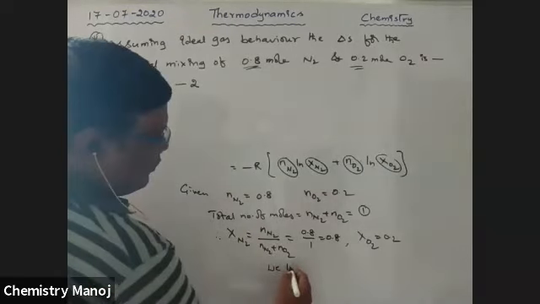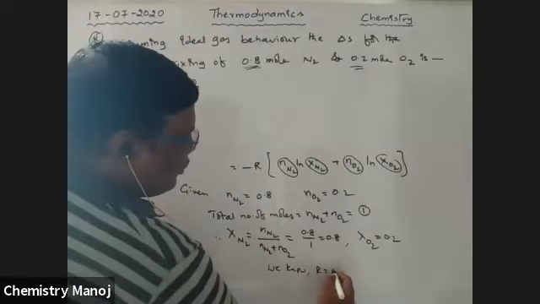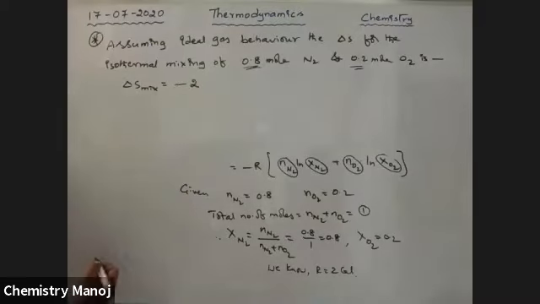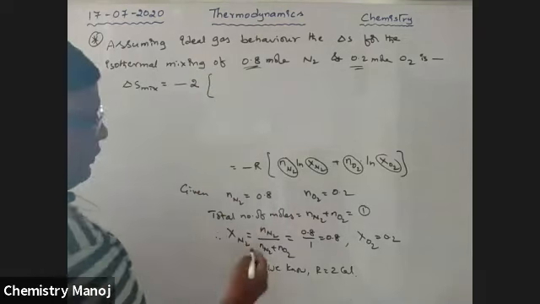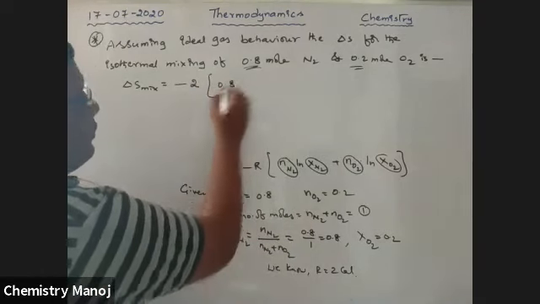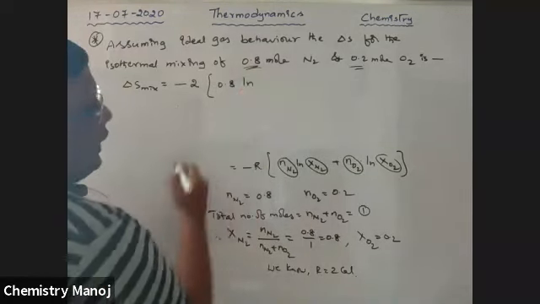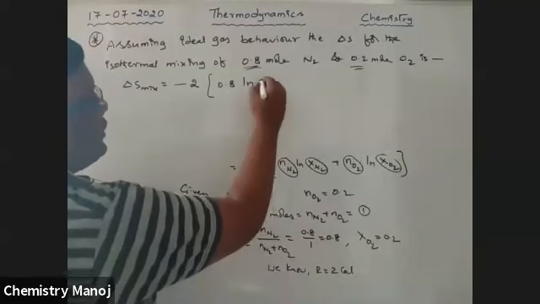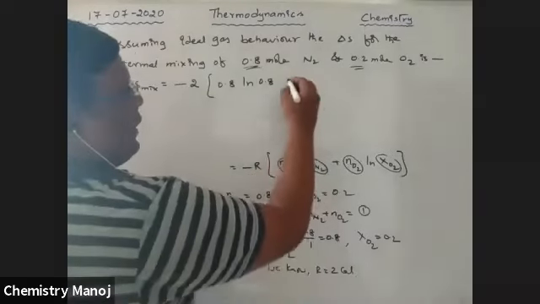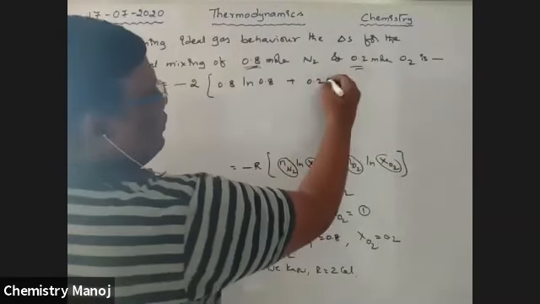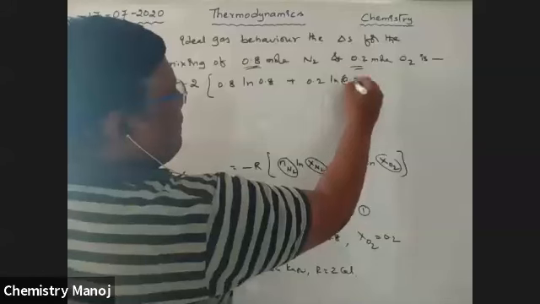We know R is equal to 2 calories only. 2 times 0.8 Ln 0.8 plus 0.2 Ln 0.2.